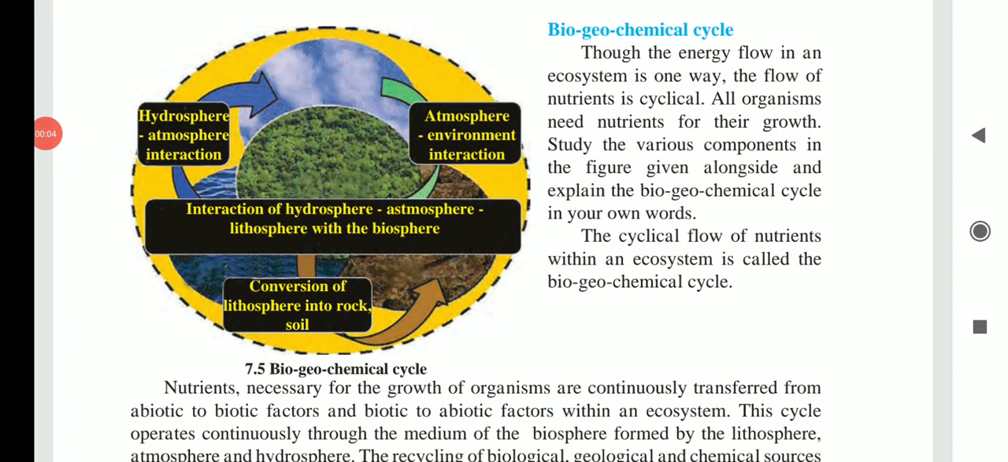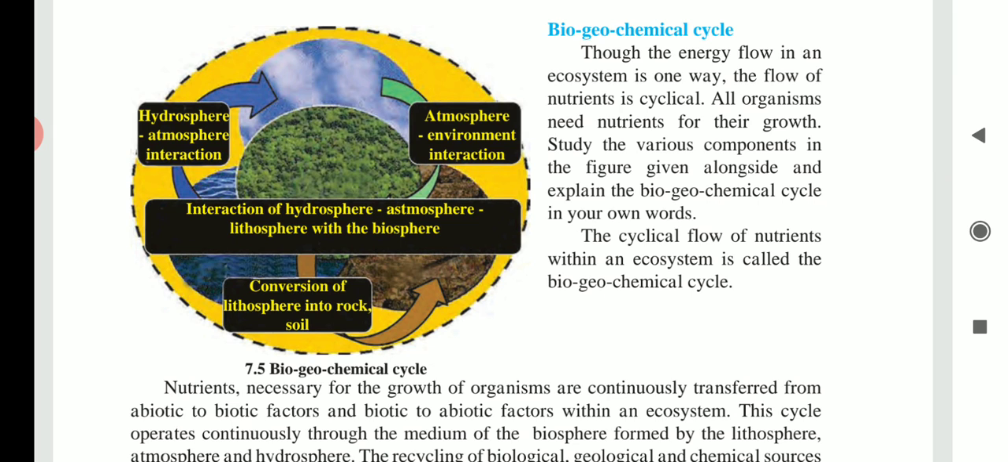Hello students, today we are going to see our science second lesson number 7, energy flow in an ecosystem. Now let us see about biogeochemical cycle.